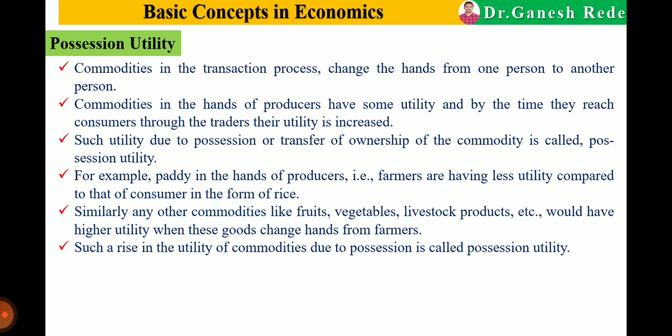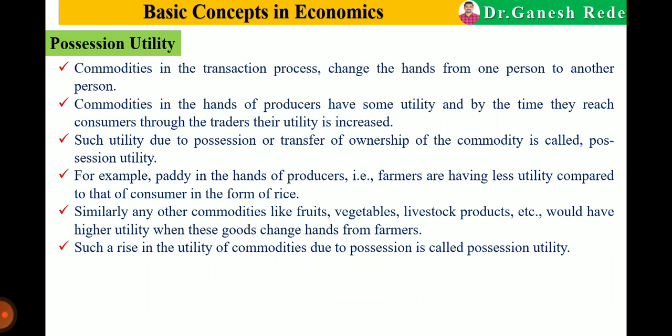For example, paddy in the hands of the farmer and rice in the hands of household people is the possession utility. Similarly, other commodities like fruits, vegetables and livestock products have a higher utility when these goods change hands from the farmer to the consumer.